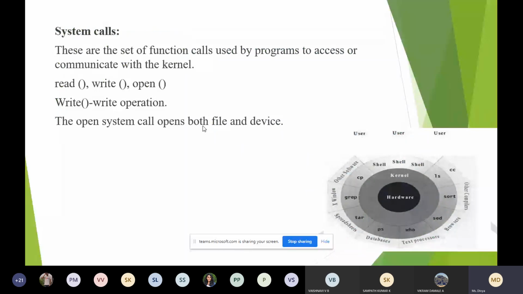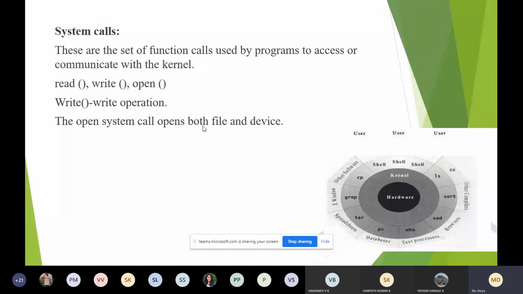Any doubt in this topic? Any doubt? Are you there? Any doubt in this topic? No, ma'am.